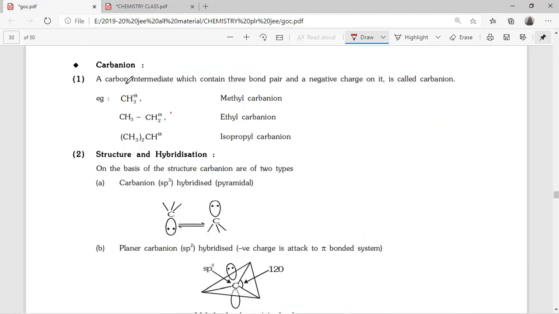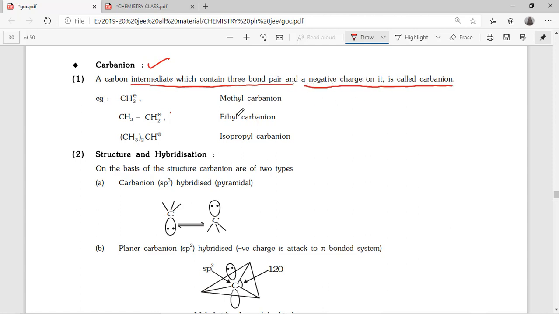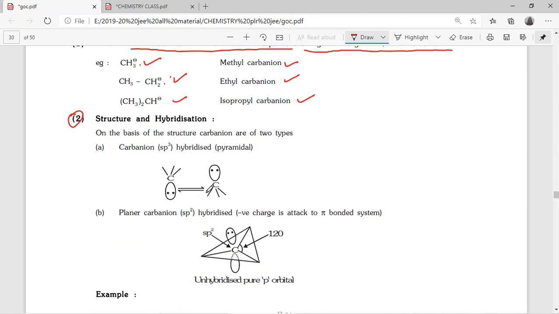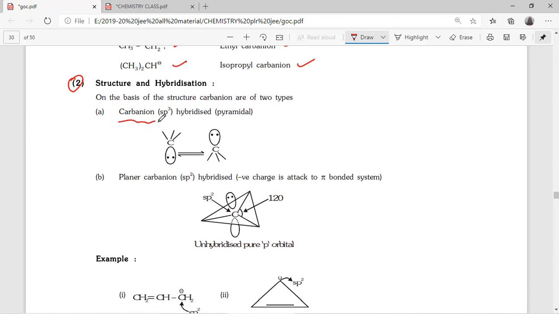Now a carbanion is a carbon intermediate which contains 3 bond pairs and a negative charge on it. CH3 minus, CH3CH2 minus, these are the methyl carbanion, ethyl carbanion, isopropyl carbanion. Now, in structure, there are 2 types. A carbanion is generally sp3 hybridized, pyramidal.